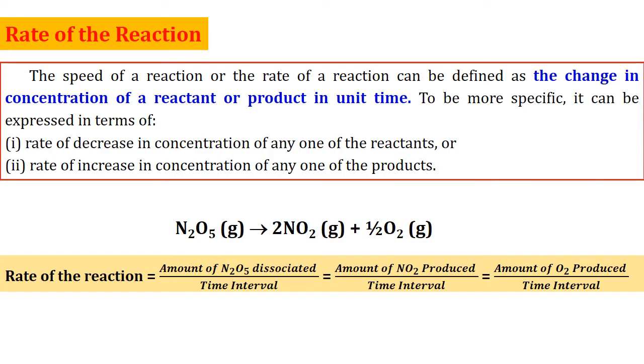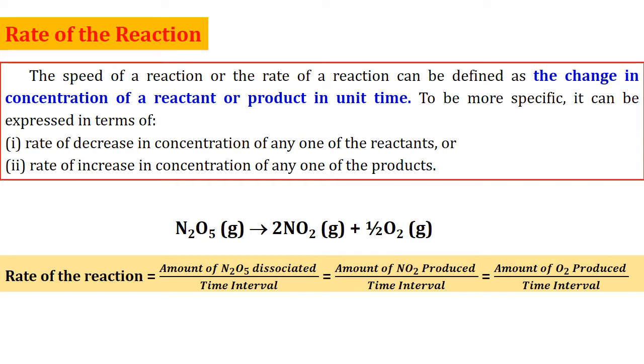So now the speed of a reaction, or the rate of the reaction, can be defined as the change in concentration of the reactant or product in unit time. To be more specific, it can be expressed either in terms of the rate of decrease in concentration of any one of the reactants or the rate of increase in concentration of any one of the products. For example, we shall consider this particular reaction, dinitrogen pentoxide converted into nitrogen dioxide and oxygen.